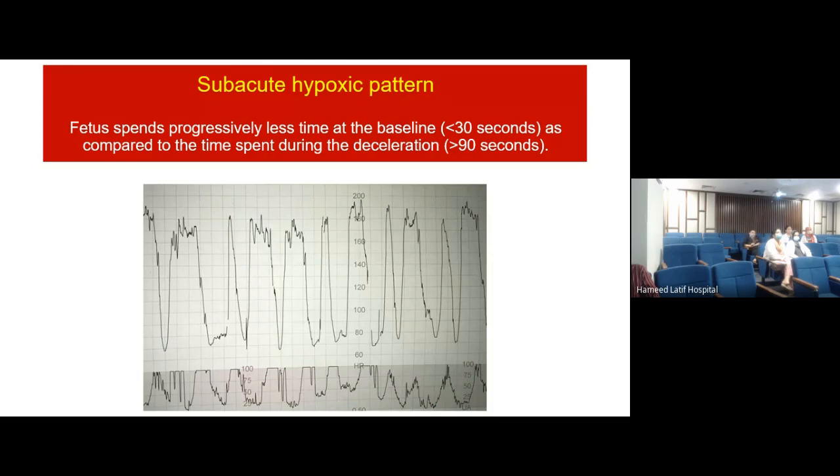This is a variable deceleration, if you look at it. It is staying for quite a long time and then it came back to normal, but it stayed there for a couple of seconds and then it came down. So this is a dangerous thing to happen and this is what we should be aware of.